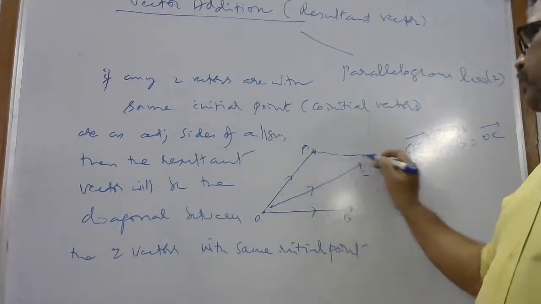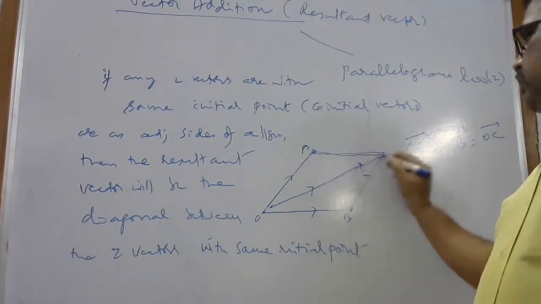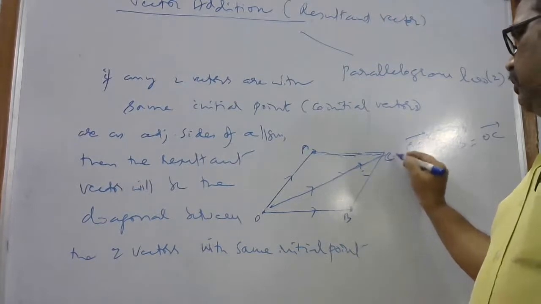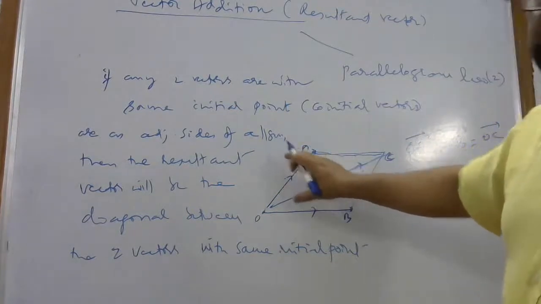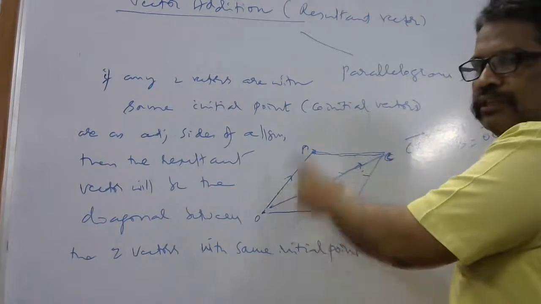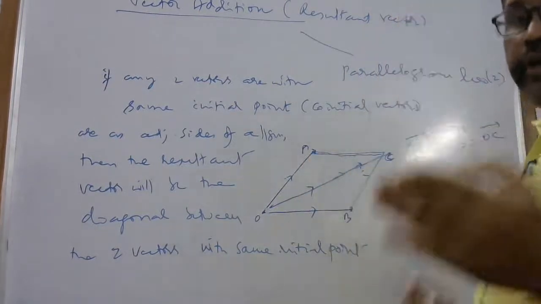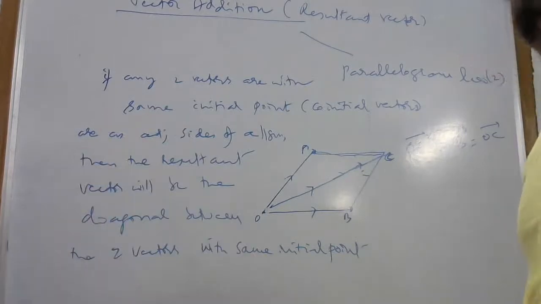So you take here this diagonal, which is called OC. The diagonal vector is nothing but the resultant vector. Understood, beta? So this is the second case, the parallelogram vector law. What is the condition for a parallelogram? The two vectors have the same initial point. But for the triangle, the first vector's terminal point is equal to the second vector's initial point. That is the condition for the triangle.